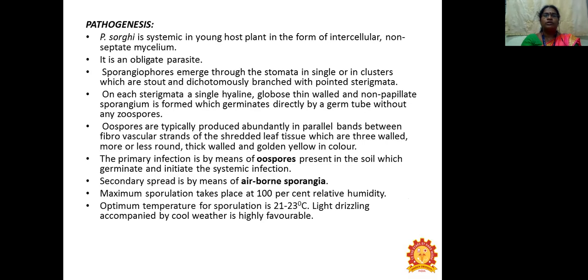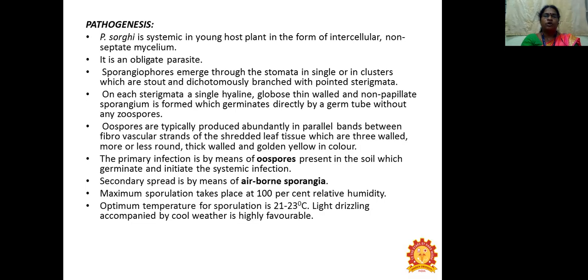Sporangiophores emerge through the stomata singly or in clusters, stout and dichotomously branched with pointed sterigmata. Oospores are typically produced abundantly in parallel bands between fibrovascular strands of the shredded leaf tissue, which are three-walled, more or less round, thick-walled, and golden yellow in color. The primary infection is by oospores present in the soil, which germinate and initiate the systemic infection. Secondary spread is by airborne sporangia.